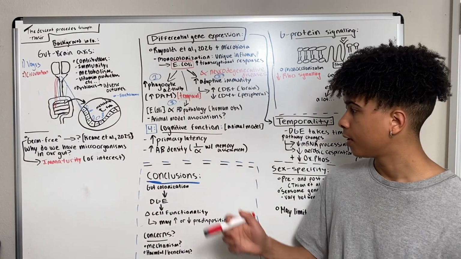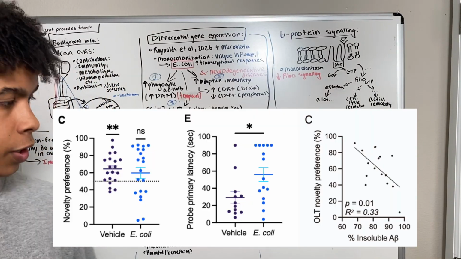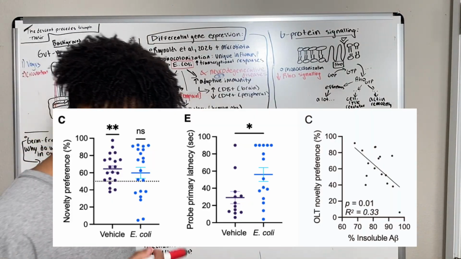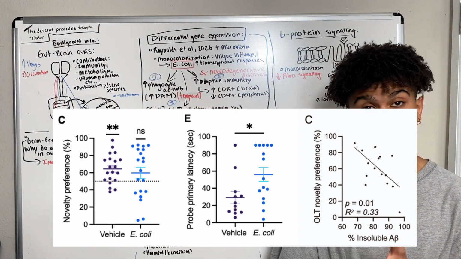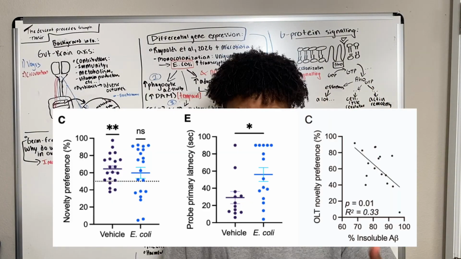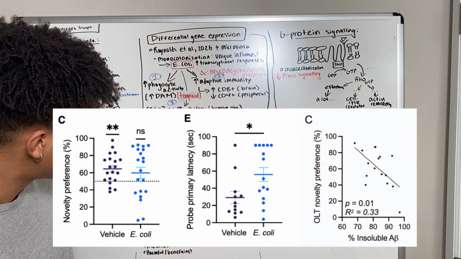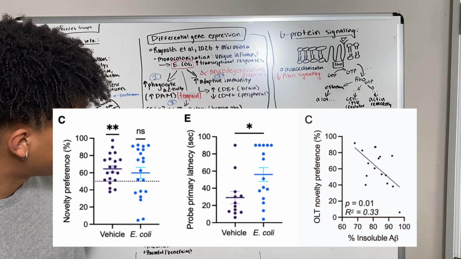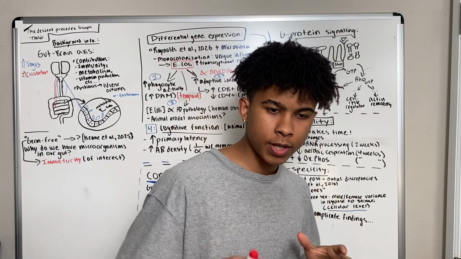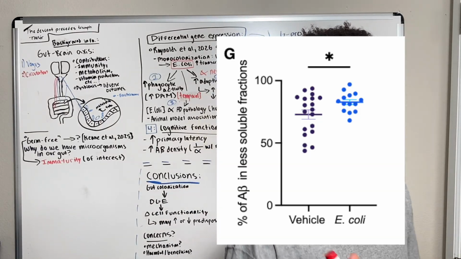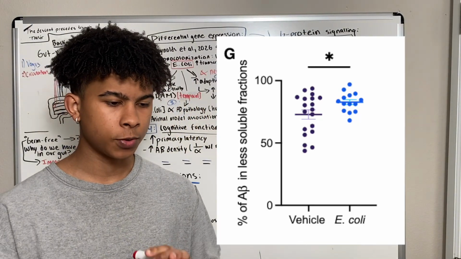And number 4 of interest is going to be the changes in cognitive function. And this is going to arise from animal models, which was explored in this study. And we observed that there is an increase in primary latency, which is essentially a measure of cognitive function, like in a maze assessment that they do for these mice. Additionally, we observed that there is an increase in amyloid beta plaque density, which is inversely related with memory assessment. So yes, this increase in plaque density was indeed observed in these E. coli monocolonized mice. However, there was no increase in the number of plaques, just the actual density of the plaques,